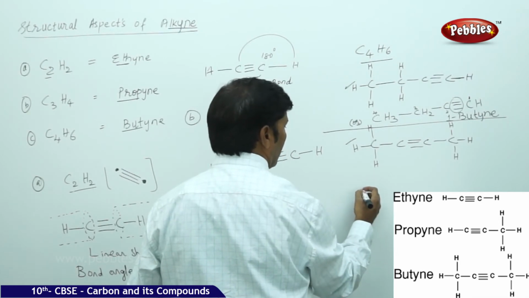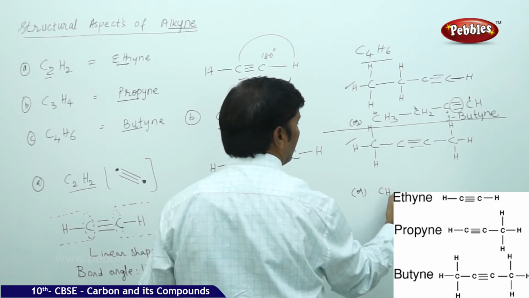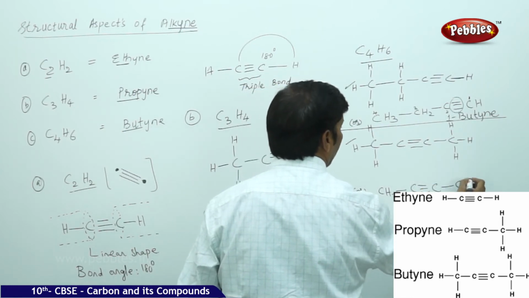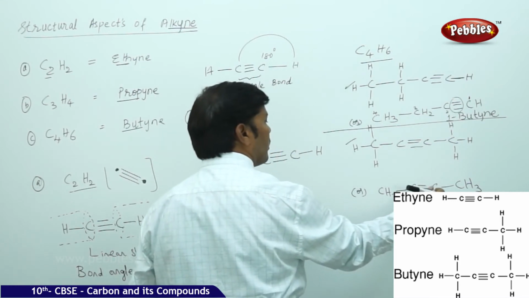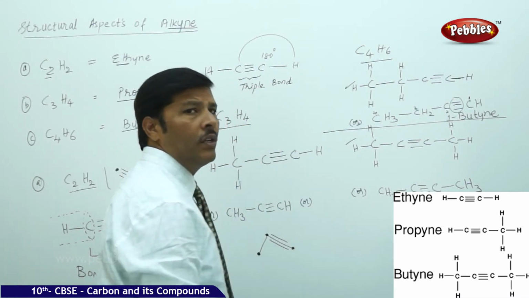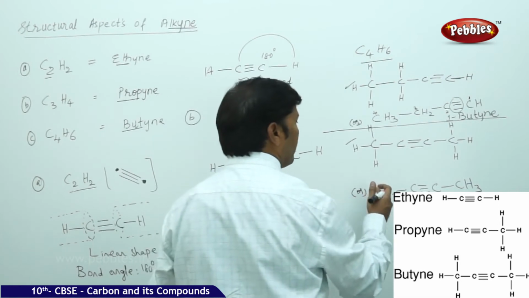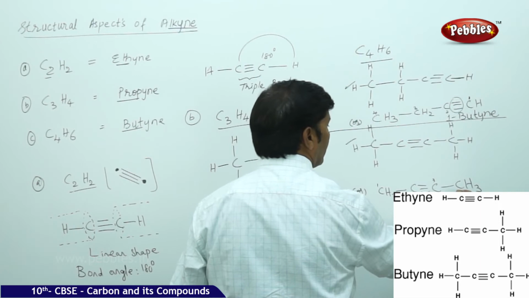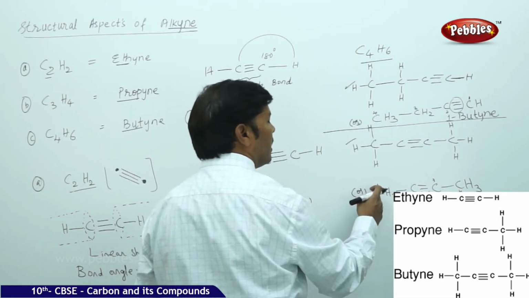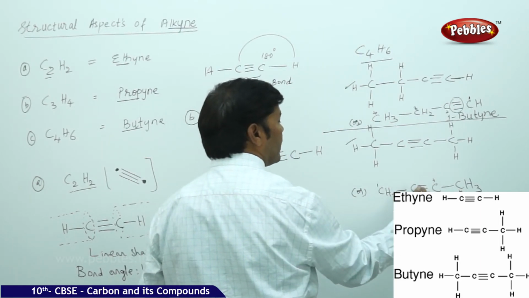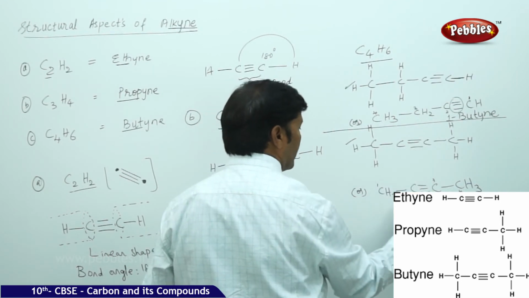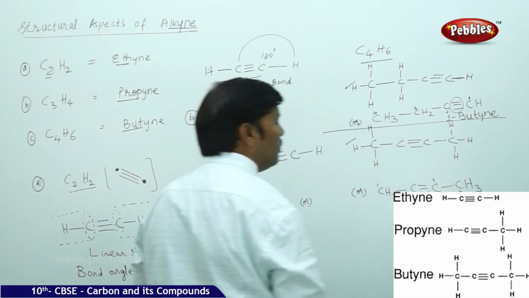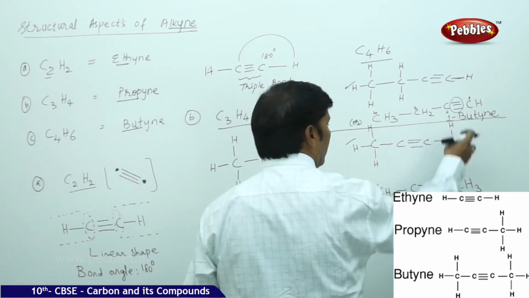So you can see again number of hydrogens are only 6, but the triple bond is in between the longest chain. So or you can write this as CH3 single bond, carbon triple bond, single bond CH3, because the triple bond is located in between carbon chain. So you can start the chain from any side, either from left side or from right side. So this is 1, this is 2, this is 3 and this is 4. So because you are starting from the left side, the triple bond is located after the second carbon. That is why here you can say 2-butane. 2-butane. So 1-butane and 2-butane.